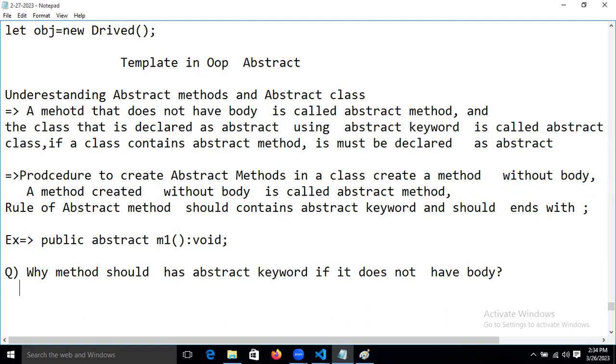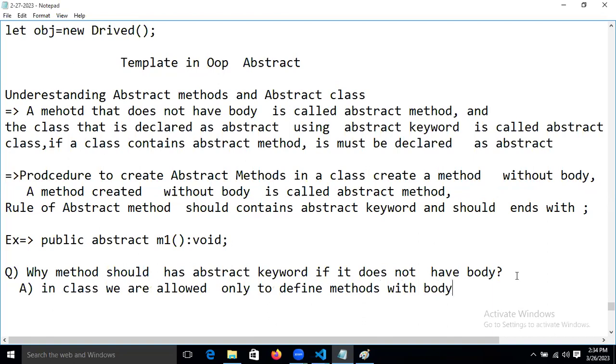So now let's understand the answer, guys. In a class we are allowed only to define methods with a body.